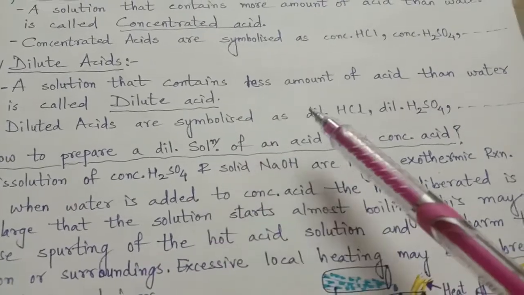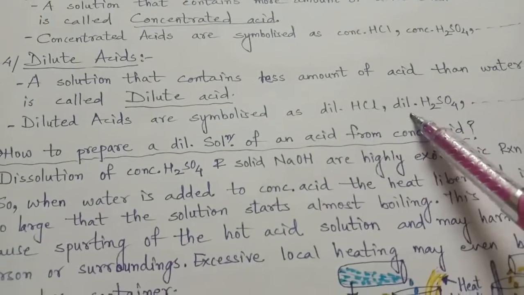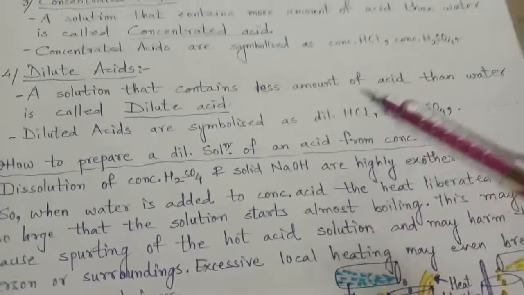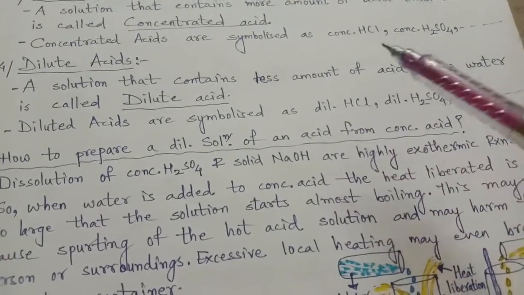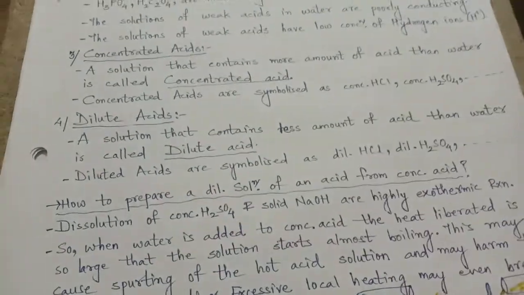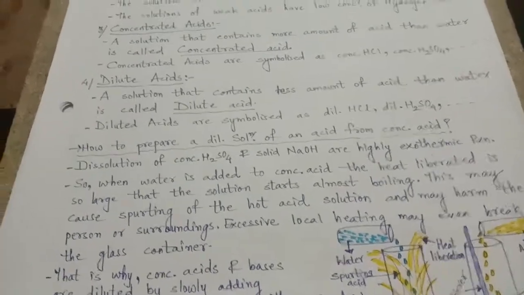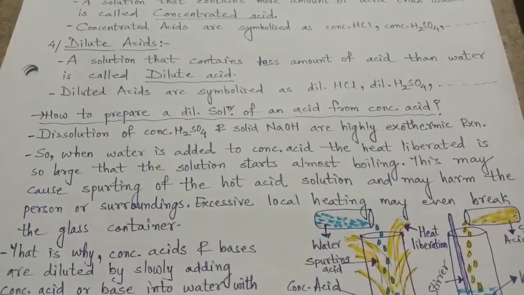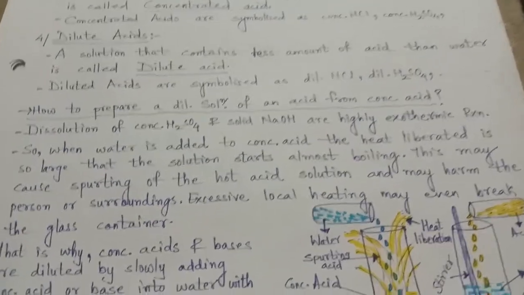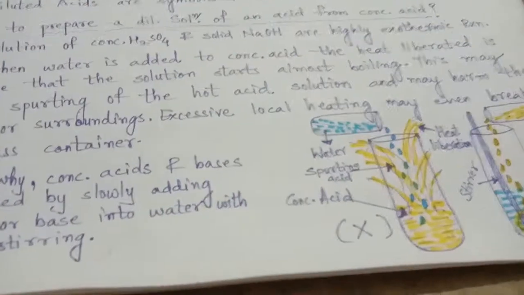Dilute acids are symbolized as dilute hydrochloric acid, dilute sulfuric acid, dilute carbonic acid, dilute nitric acid, whatsoever acid is taken. So, these are the 4 classified categories of acids: strong acids, weak acids, concentrated and dilute acids. Now, if we are asked to prepare a dilute solution of an acid from concentrated acid, how is it to be prepared? There also a method should be followed properly.